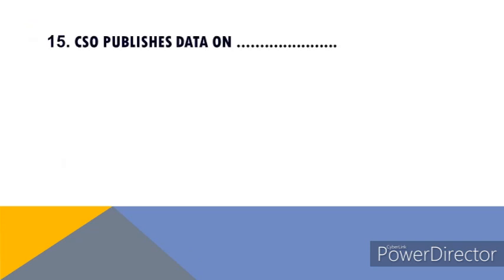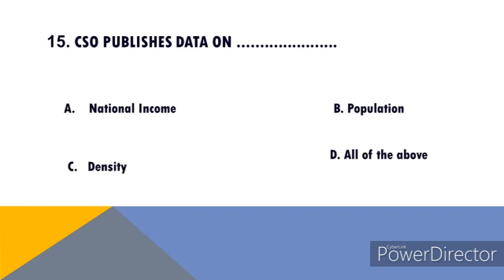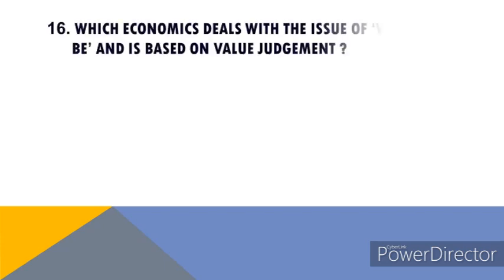15. CSO publishes data on. Options are A. National income, B. Population, C. Density, and D. All of the above. Right answer of this question is national income. 16th.